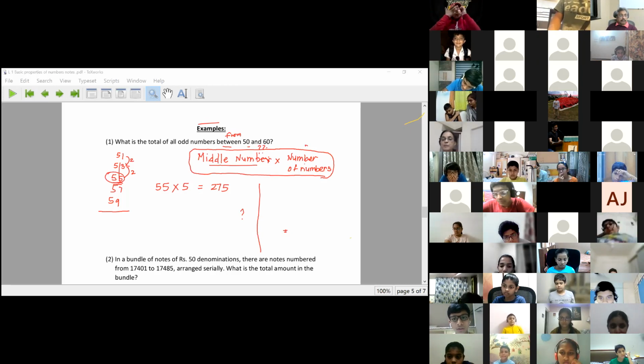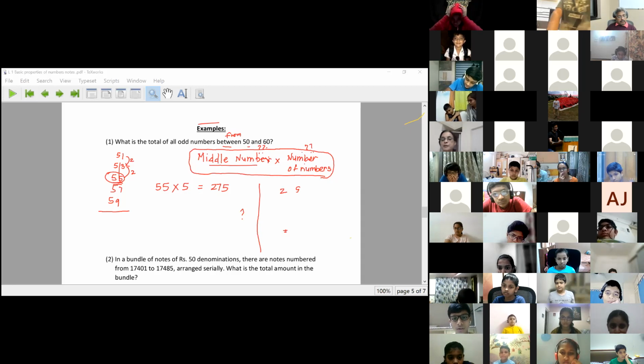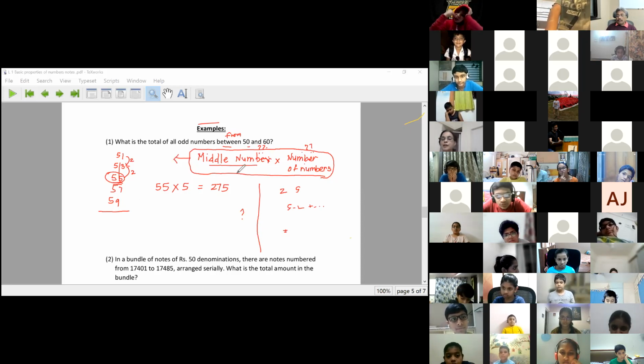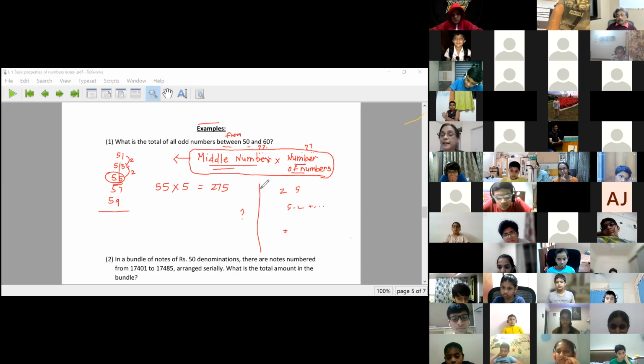We saw the number of numbers from 2 to 5: last number minus first number plus 1. But here I can't do that. These are not continuous numbers. I need some special formula. So your homework is how to find the middle number for a long series and how to find the number of numbers for a long series. We will discuss it next class. Till then, keep thinking.